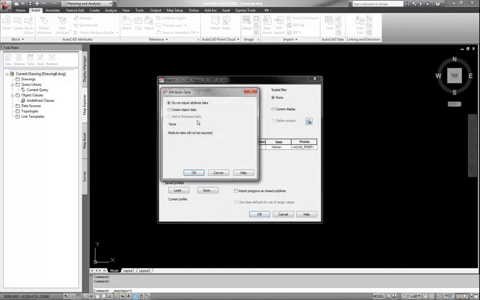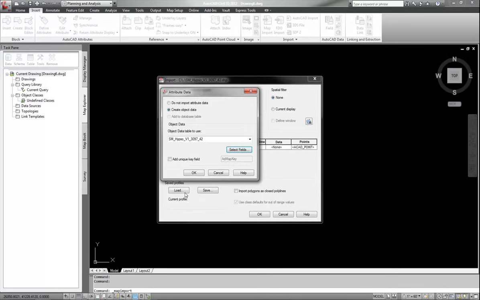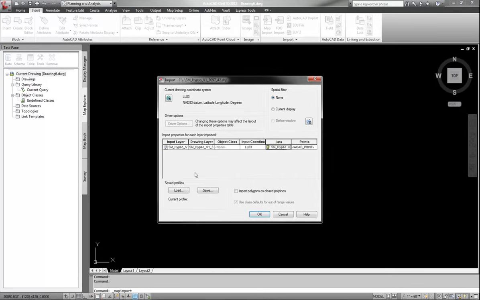And let's go ahead and assign it the object data. This is highly important again, because in order for you to get those elevations on these contours, this must be assigned to it. If you do not assign this object data table, which it happens to come with, you will see that there is an elevation option in here, right there. If you do not assign this object data table to these contours, your contours will all be rendered with a 0 elevation, and you will just be upset at the file and whoever made the file.